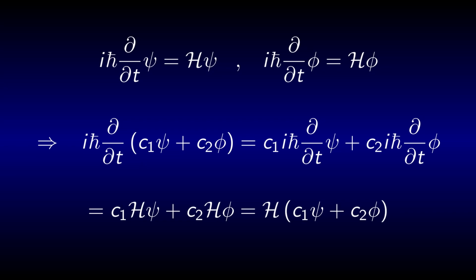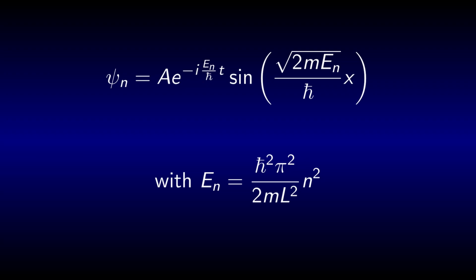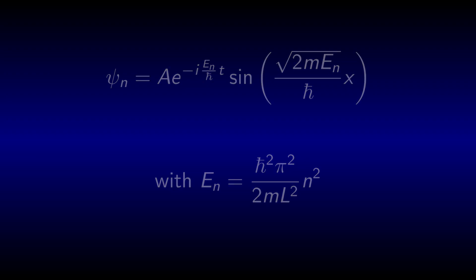The linearity of the Hamiltonian means that if you know two solutions of the Schrödinger equation, you can describe the system as being in the first state, the second state, and everything in between. If you know even more solutions, then you can describe the system even better. In case of the particle in a one-dimensional box, we even found infinitely many solutions. Okay, now we can describe the system using quite literally uncountably many wave functions, but these are never directly measured.